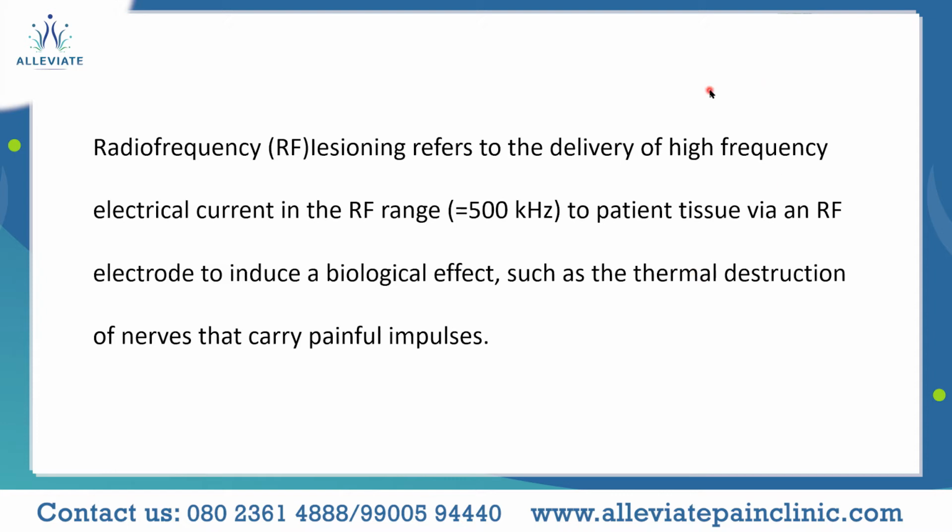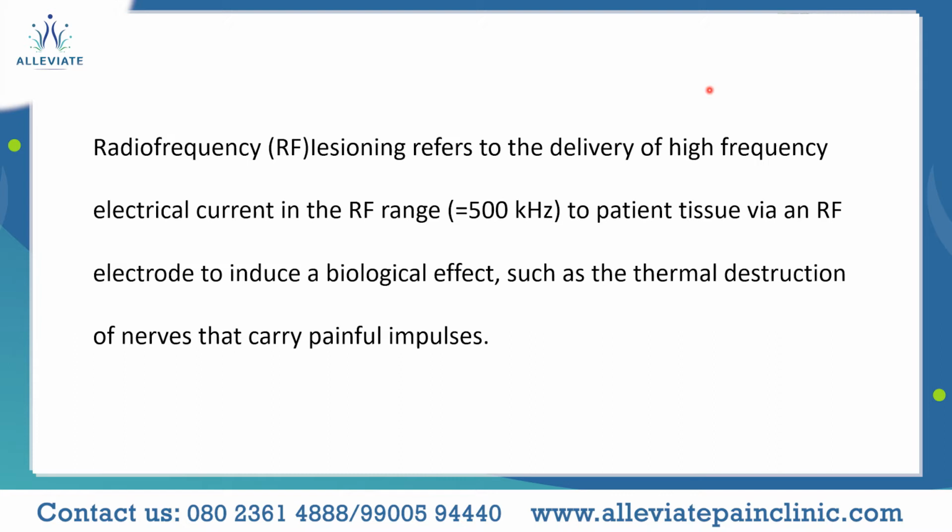radio frequency lesioning refers to the delivery of high frequency electrical current in the radio frequency range, approximately around 500 kilohertz, to the patient's tissue via an RF electrode to induce a biological effect, such as the thermal destruction of nerves that carry painful impulses. So what does it tell?